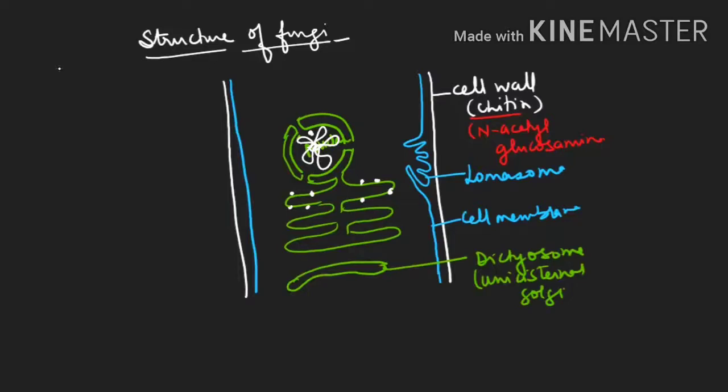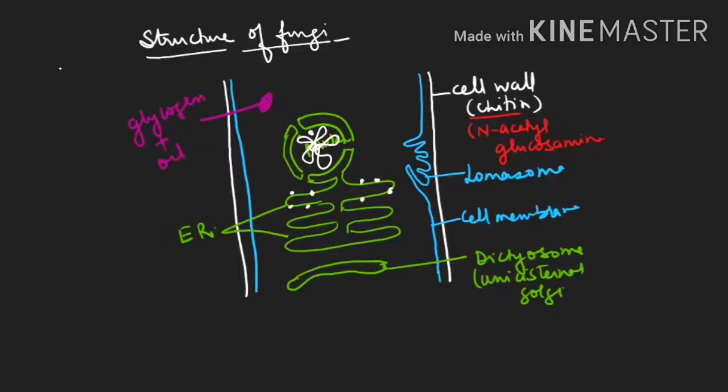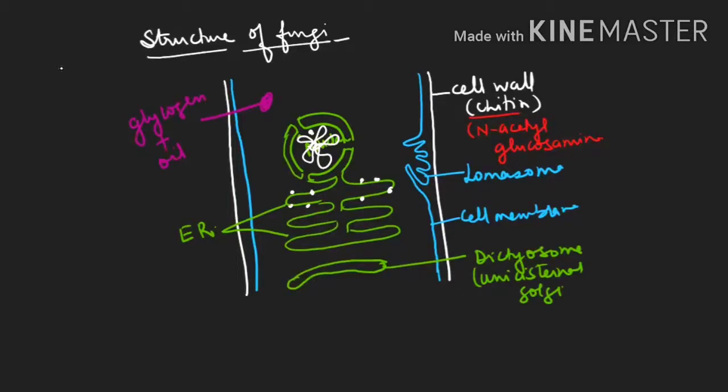Let me do the labeling for you here. This is your endoplasmic reticulum, and the food will be stored in the form of glycogen. This is your food, which is stored in the form of glycogen plus oil. Storing of glycogen is an animal character, and presence of the cell wall is a plant character. You have to just remember the cell wall presence is a plant character and storage of glycogen is an animal character. So according to the mode of nutrition, we will say they are close to the animals, but because of the presence of cell wall, they are like the plants also.